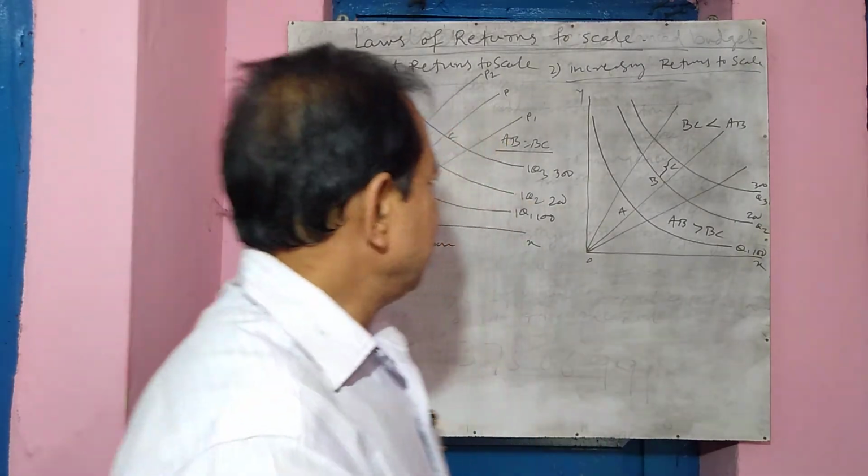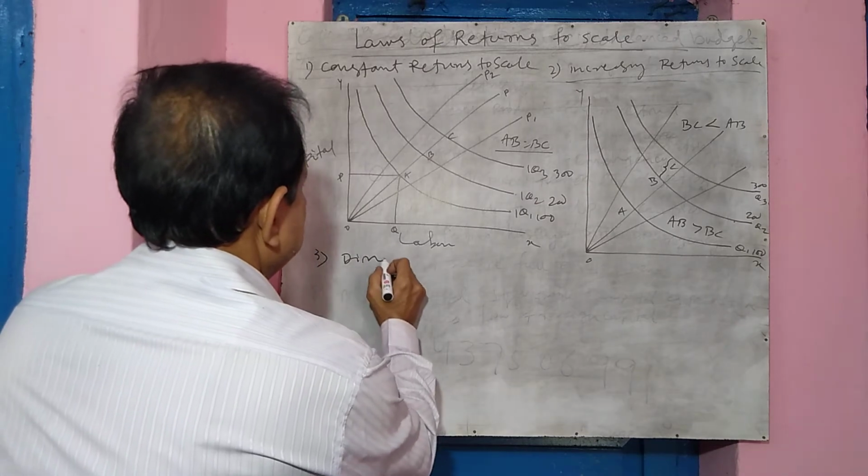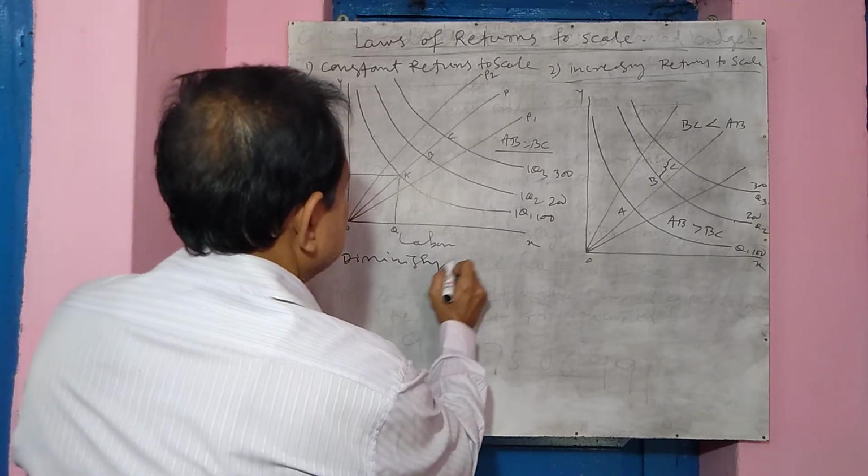Okay. The third is diminishing returns. We can write it: diminishing returns.